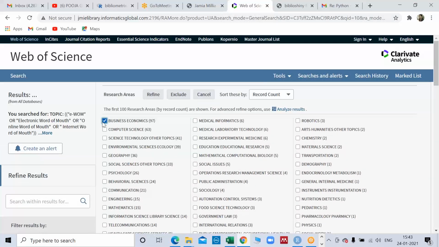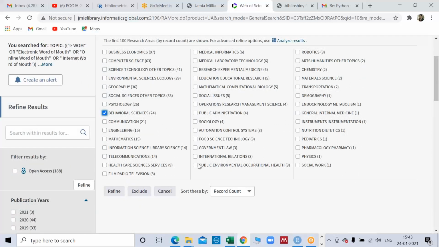So we can take business economics or behavioral sciences if we want to say. That totally depends upon what you want to say. I'm not looking right now, because I've not done a literature review on this particular domain, so I'm just showing it for demo purposes. There is no reason why I'm choosing one and not another. But if you are writing a paper, definitely you have to tell why you preferred one over the other.